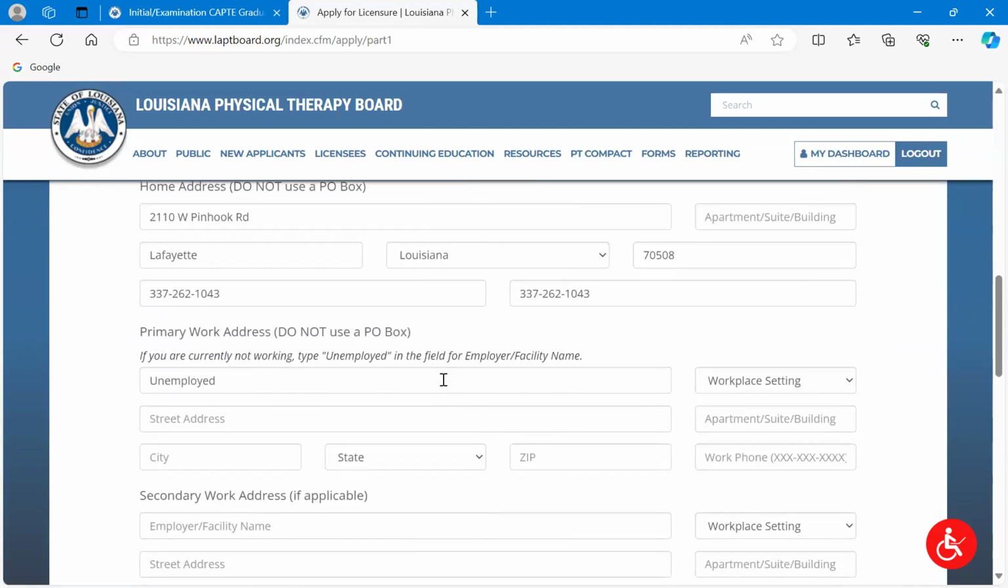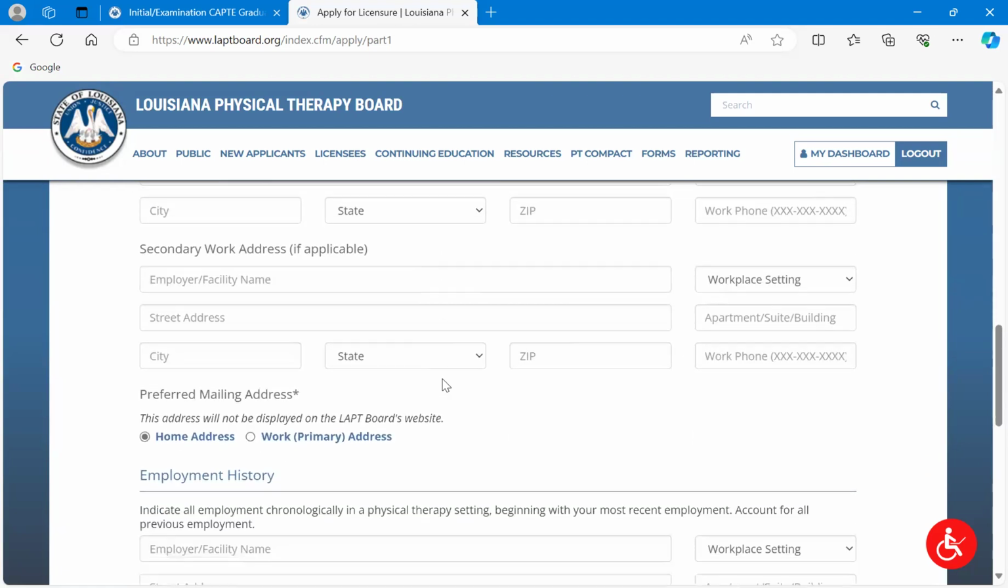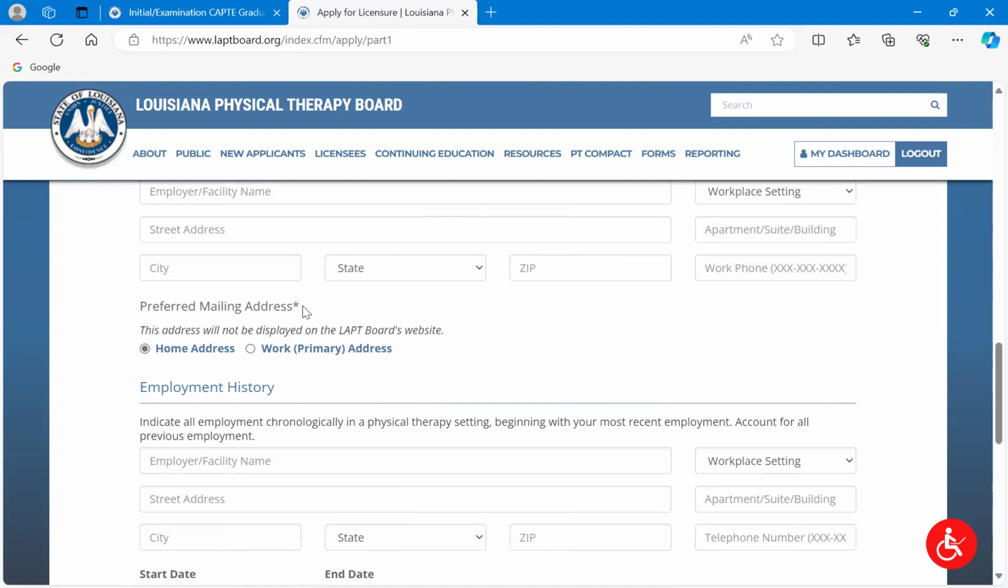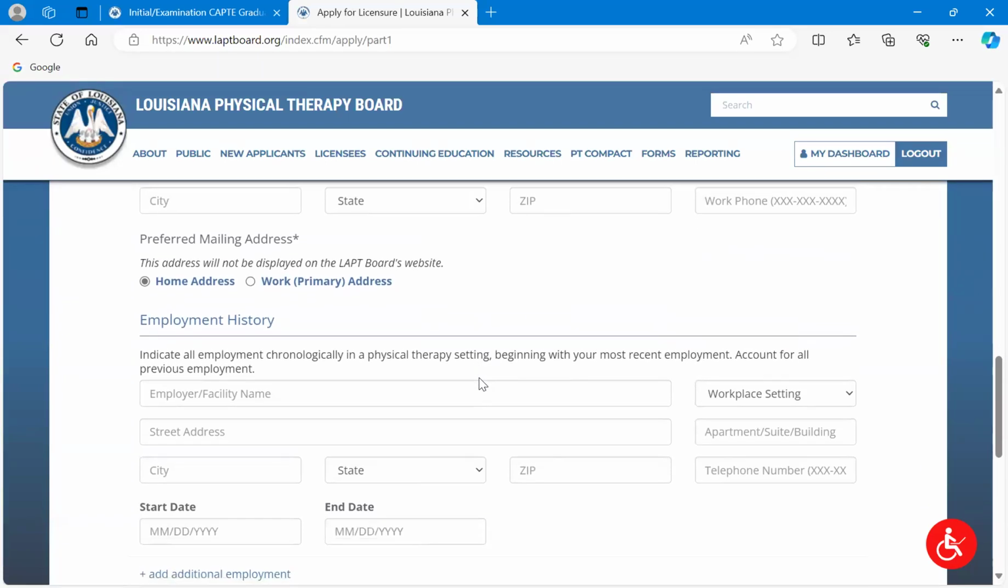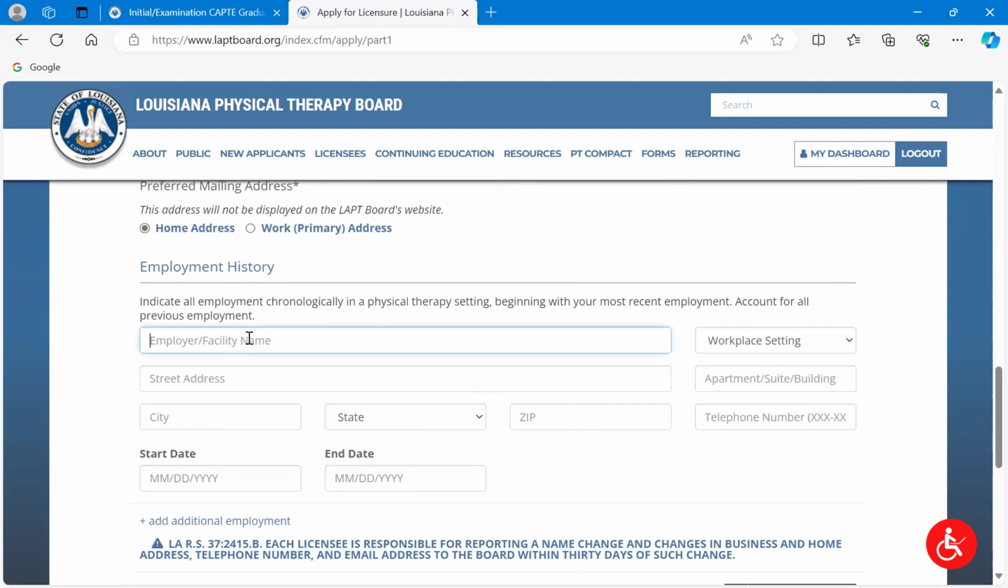So primary work address. For here, you see I've entered unemployed. As students, you likely don't have a primary work address that's relevant to the world of physical therapy, so something in healthcare related. You probably are not working right now. We understand that. So you can put unemployed right there. Mostly our reciprocity folks are the ones using that more than you. From here, your preferred mailing address. I usually advise folks to check home address. I think this is far more common. This is how we're going to communicate to you if we had to send you snail mail, physical mail. So home address is generally the one you want to choose. Employment history, similar to above.